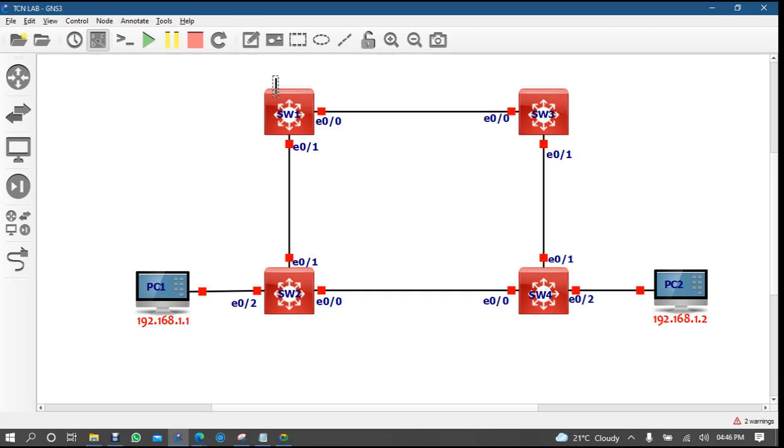This is root, I think, but we will check whether this one is root or not.